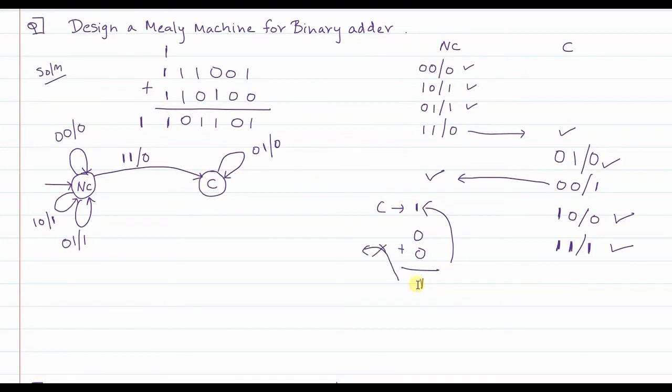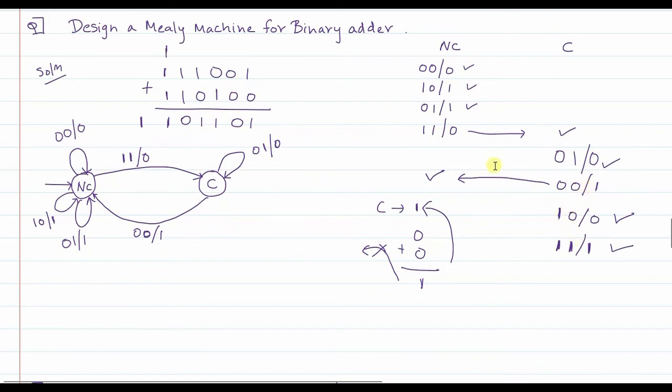So that means when you are in carry state, when the first input is 0 and the second input is also 0, the output here will be 1, but there won't be any carry generated forward. That means from a carry state you come back to no carry state. Fine. So this is how this result is considered.